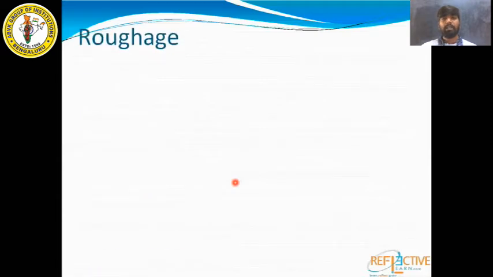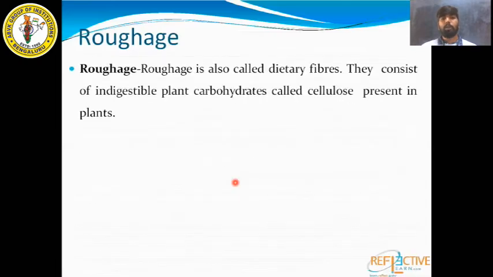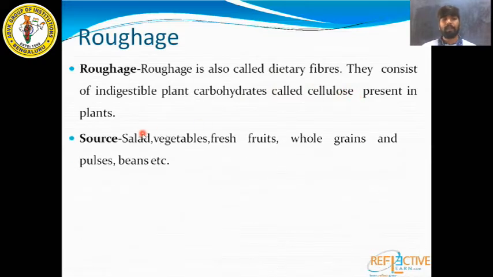Next we have the next part of nutrients called roughage. Roughage is also called dietary fiber. They consist of indigestible plant carbohydrates called cellulose. Indigestible means the thing which we are not able to digest, called cellulose, present in plants.